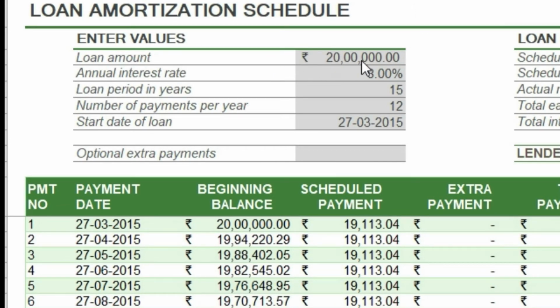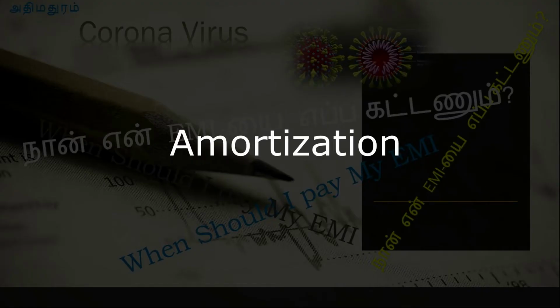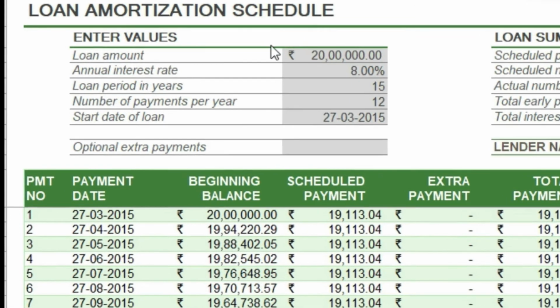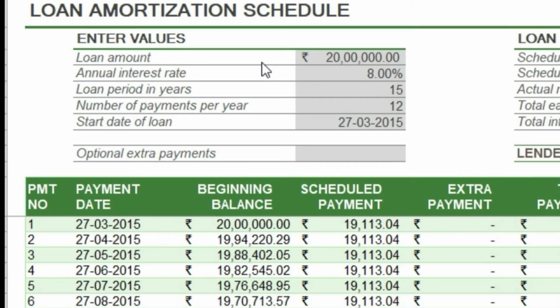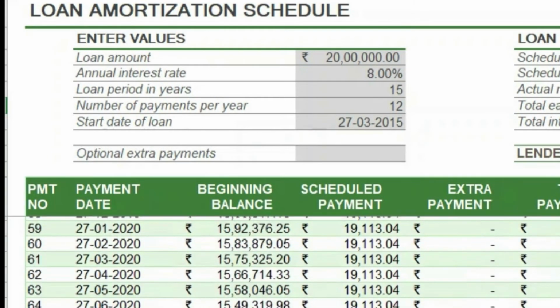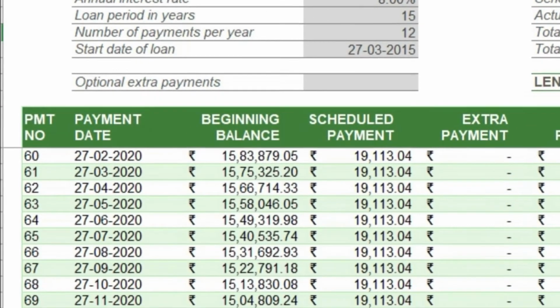This will help you to calculate the amount of interest accrued during the period you skipped the EMI payment and so on. Now you can see the chart. Loan amount is 20 lakhs, annual interest rate is 8%, loan period is 15 years, number of payments per year is 12, start date of loan is 2015, which I have given as just 5 years before today's date, which means that you have paid the loan for 5 years.